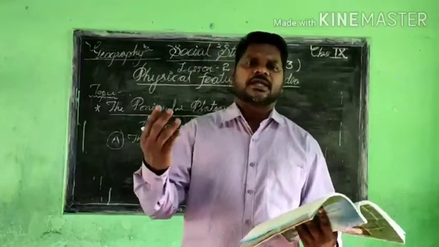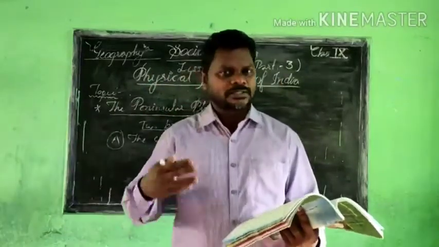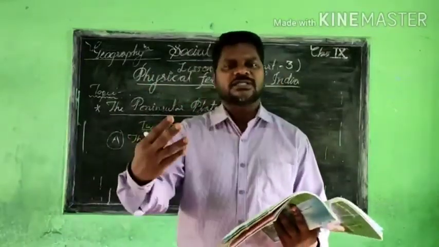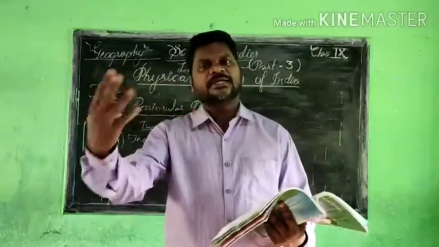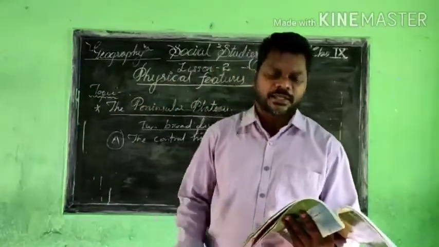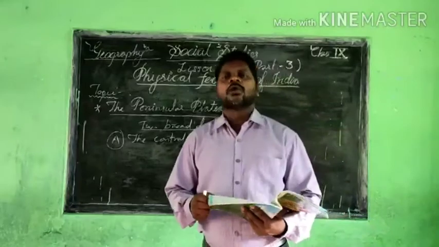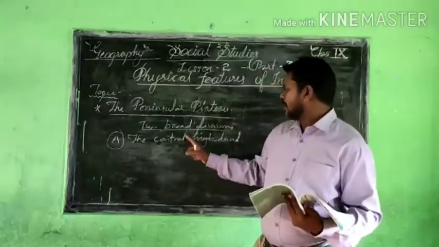That means westwards we can understand that Rajasthan is there, the state of Rajasthan. So on the western side it merges in the hill areas of Rajasthan. This is the location of the Central Highlands.